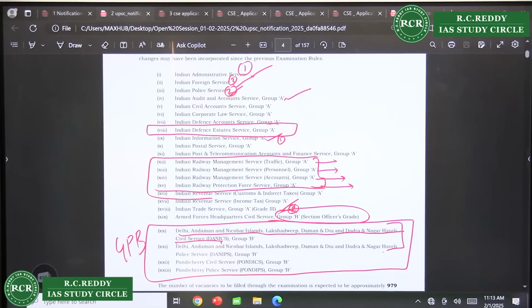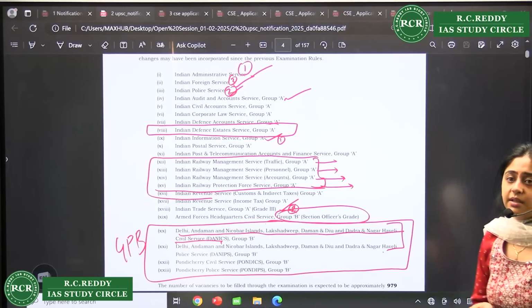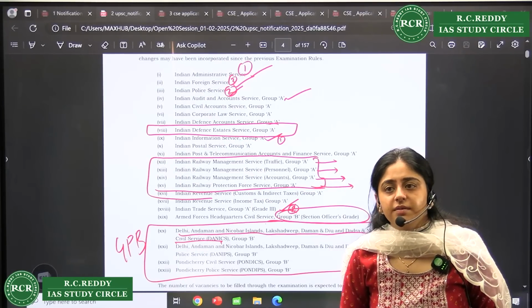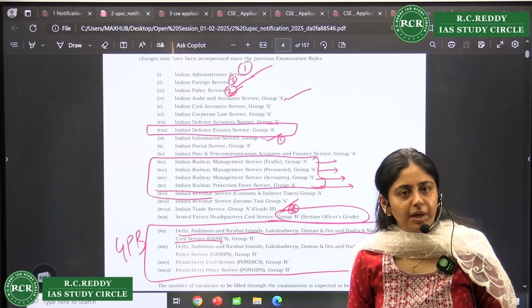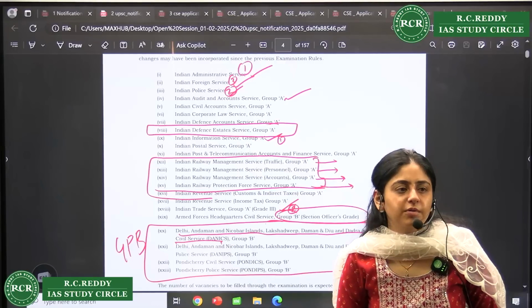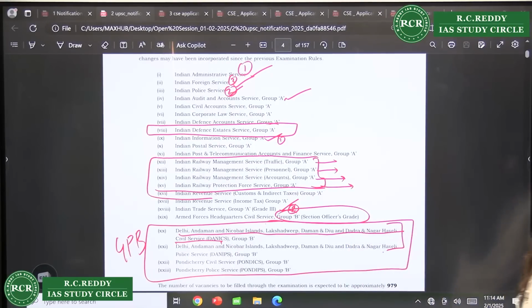What if I'm not fit for IPS, should I still give IPS in the preference list? With respect to fitness, I'm not saying that, you know, if you are obese you cannot go, or if you have any injury, right. One thing more, in your medical test your BMI is checked, right, and if you are in the obese category, you will not be given a service allocation until and unless you clear the BMI level. So while you are preparing, please take care of your health also. There have been a lot of people who were rejected because of BMI, body mass index.